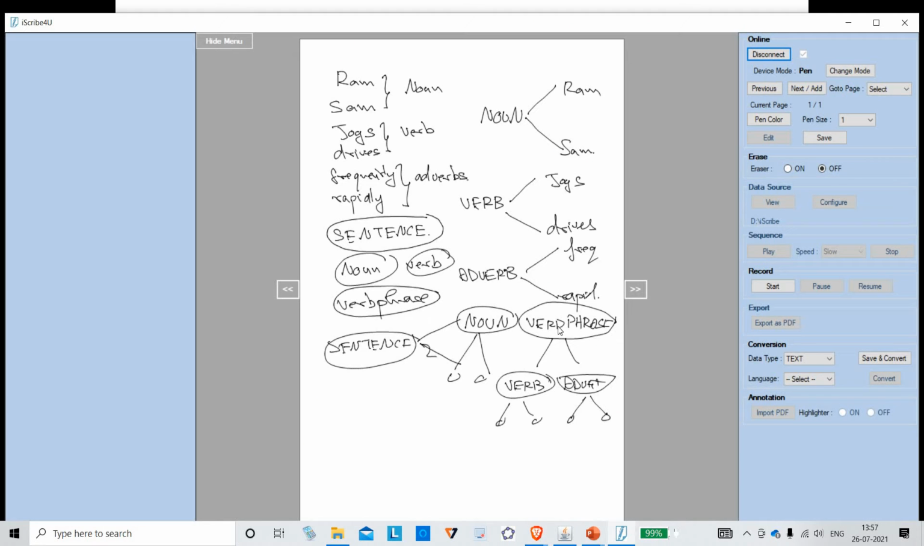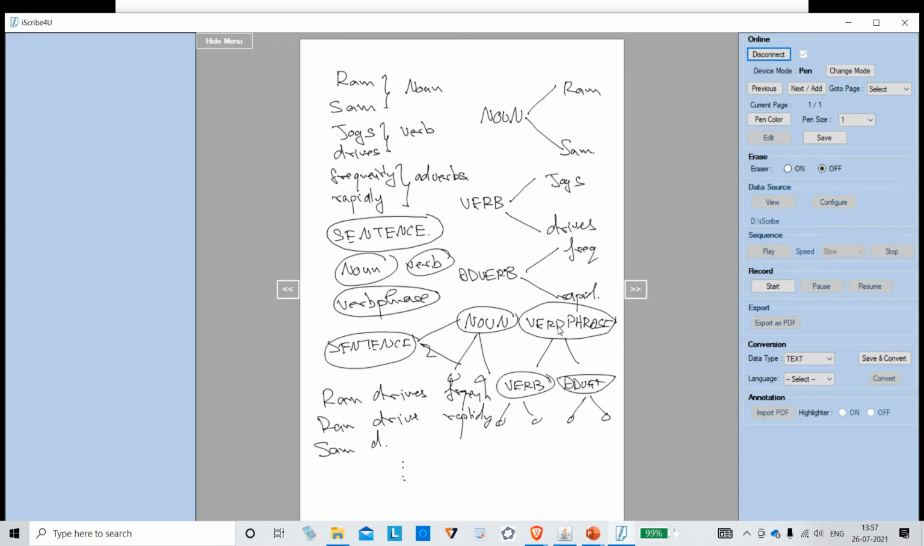Let me write down the options. See here, one option is Ram drives frequently. Then Ram drives rapidly. This is over. Then Sam drives, like that it goes. 8, sir. 8 are there, very good. Right, 8 are there. Now, I will introduce a machine to you to check this.